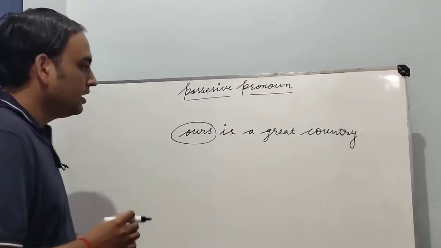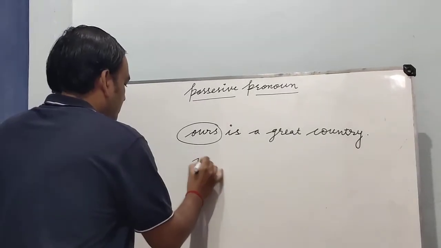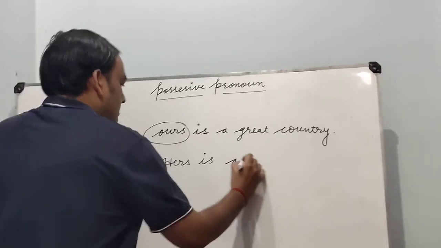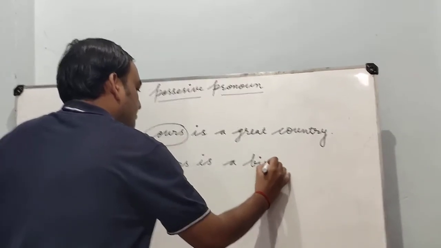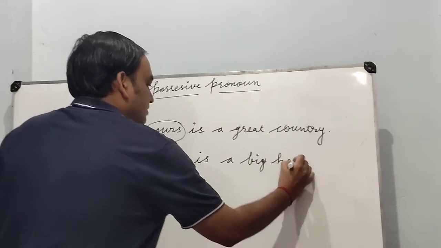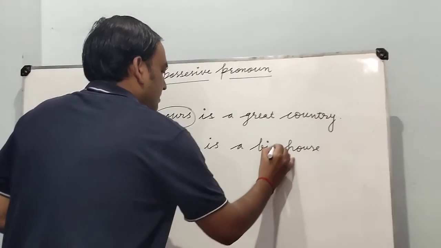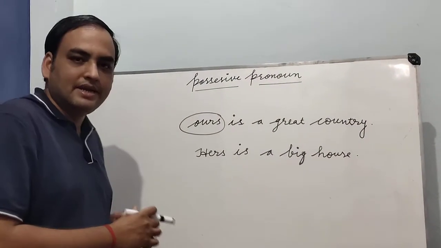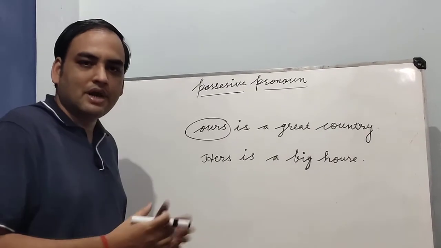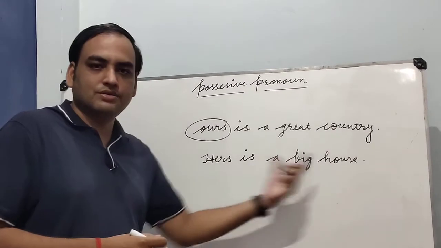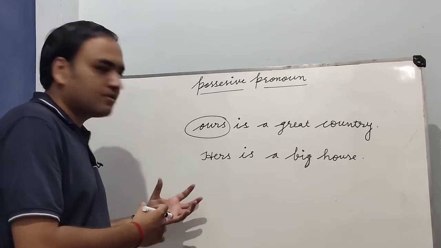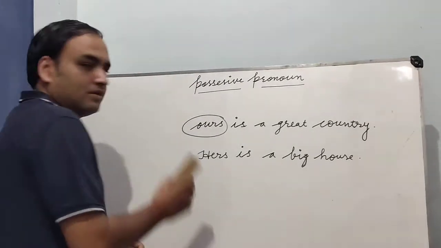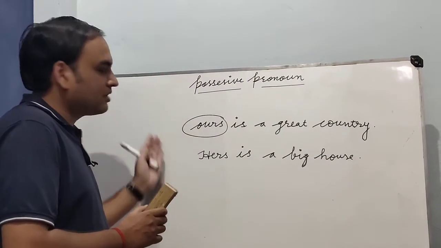Okay, next sentence: hers is a big house. Okay, so this sentence shows that we are talking about a lady and her house is a very big house. Okay, hers is a big house. Hers is a possessive pronoun of she. Okay, yes, so this was the correct use of possessive pronoun in a sentence.